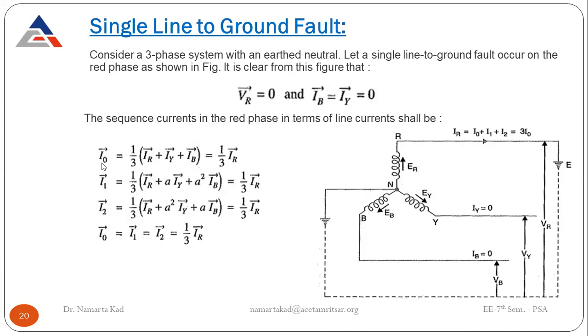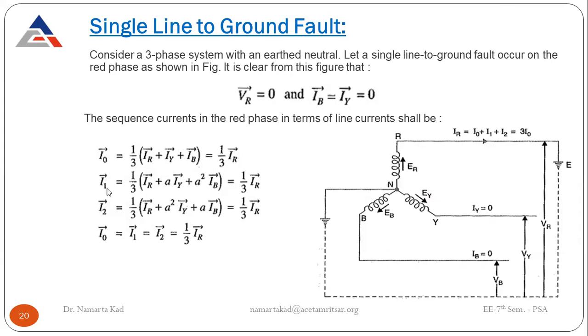Firstly, writing the equations for the sequence components of current. I0, the zero sequence current, is equal to 1/3 of (IR plus IY plus IB). This is the same relation that we derived in our previous lecture. As IB and IY are 0, it comes out to be IR divided by 3.